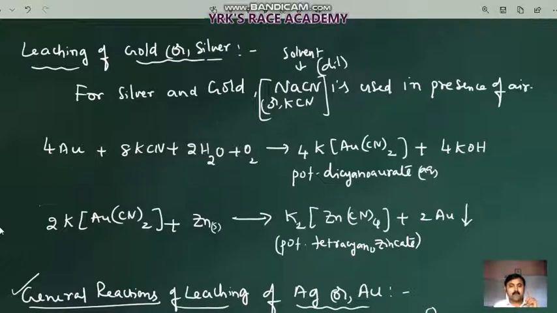So in this, complexation takes place. The gold or silver complex will first be formed, and those complexes will be subjected to replacement of these metals using zinc. So zinc forms complexes and the metals will be separated out in this process. That process we will call the leaching of metals. This is another important method in metallurgical operations.